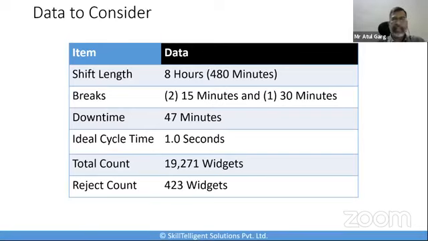Ideal cycle time is 1 second, and total production was 19,271 parts in this 480 minutes, which included the break period and also the downtime. Okay, and total rejection in this period out of the 19,271 parts was 423 parts. Okay, so this is the basic data which we have collected to calculate the OE of this particular machine in question.